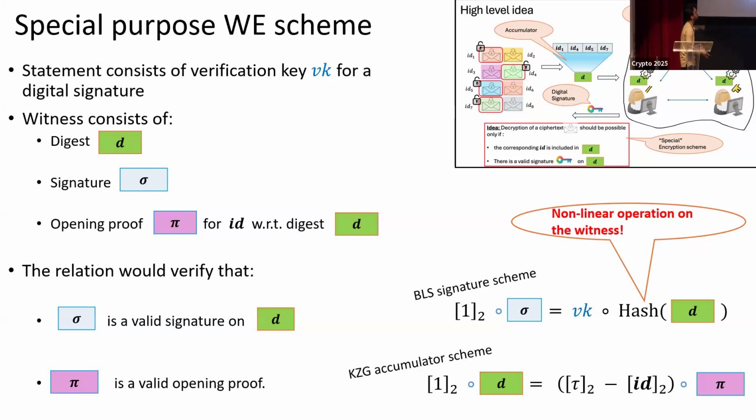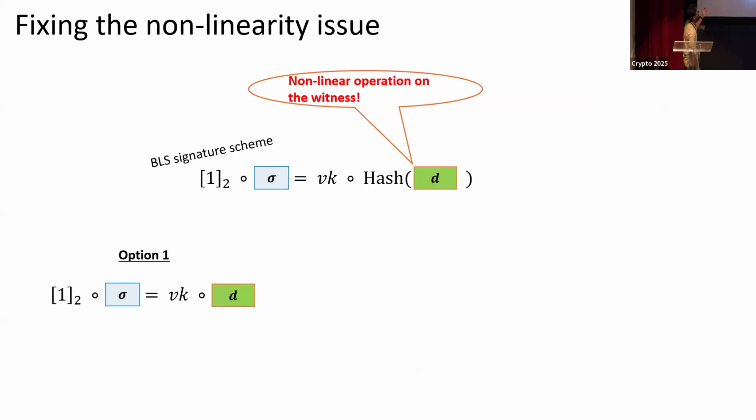And if you have this nonlinear operation, it's not clear how to efficiently convert it into an encryption scheme. So we want to somehow remove this nonlinearity. So how do we do that? As a warm-up, we can just not hash, right? We can just remove the hash completely and just pair the digest with the verification key.